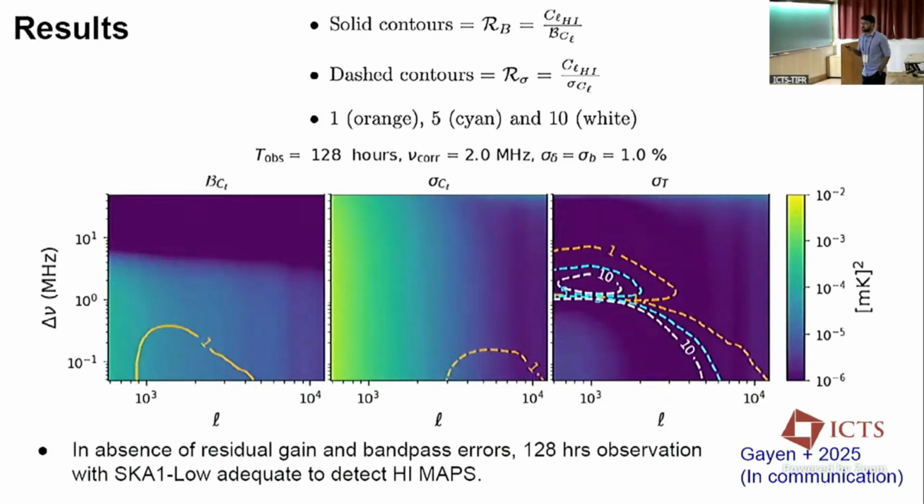These are the bias, total uncertainty and thermal uncertainty in the delta nu, L plane. For every case, the solid line is the signal by bias contour, and the dashed line is the signal by uncertainty contour. Below this contour line is the region of the L, delta nu plane where we can detect our signal. As you can see, we need 120 hours of observation to detect the 21 centimeter signal when there is no residual gain. This result is also discussed in the Mandal 2023 paper.